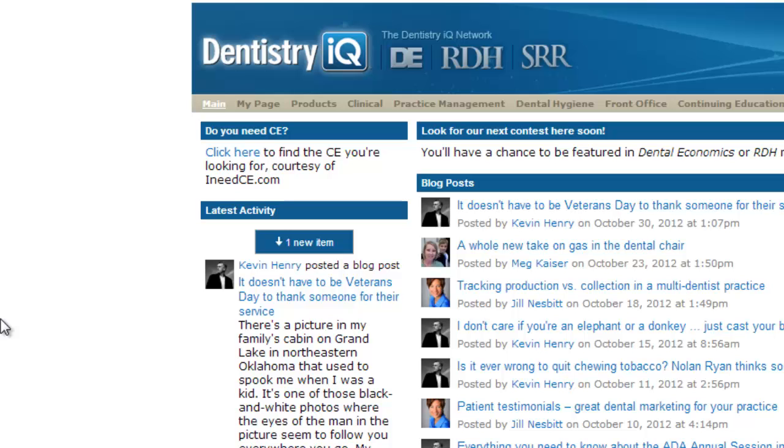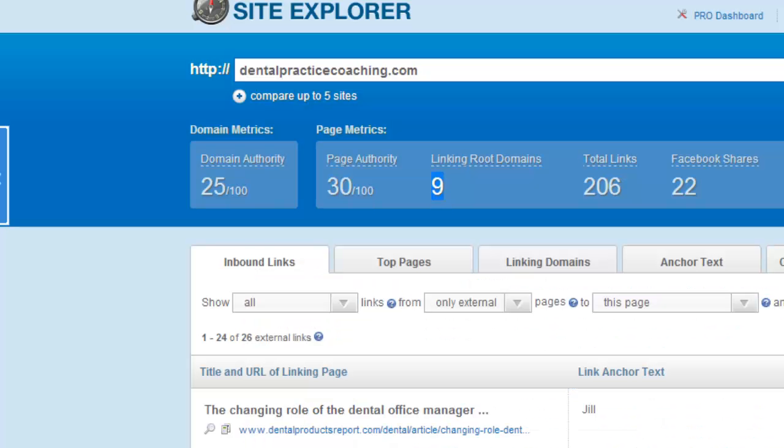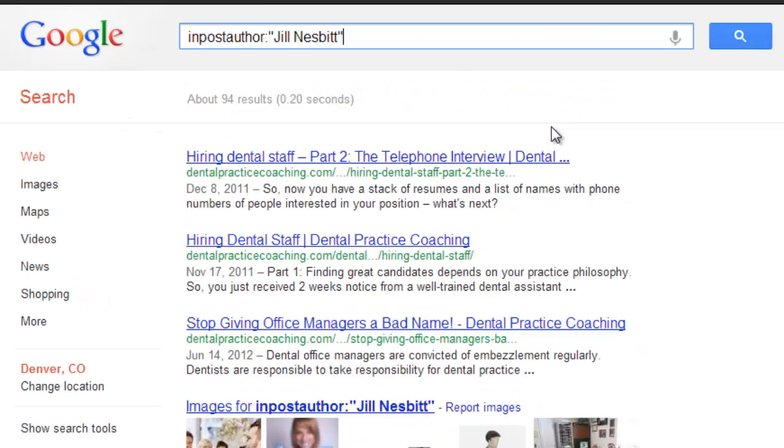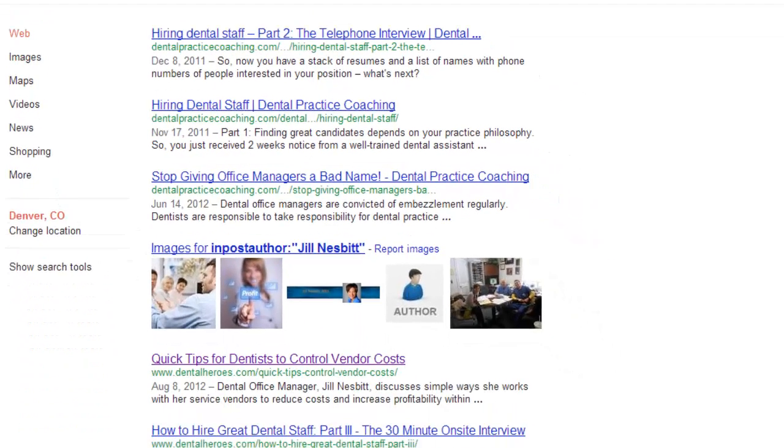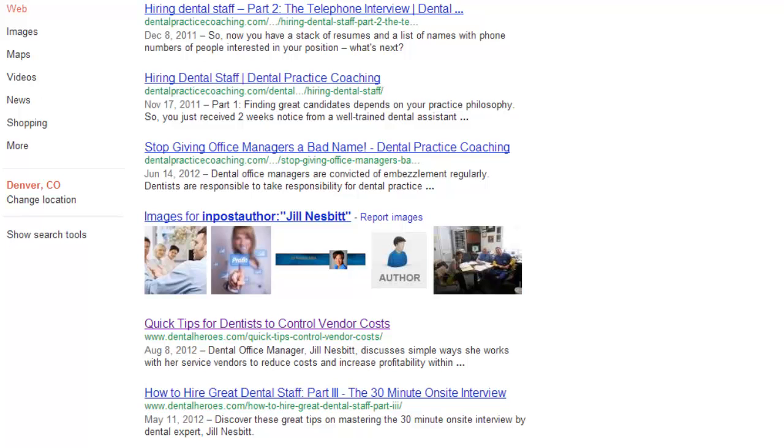Yes, you can search online, and there's many different ways you can do that, and you can see our other tutorials on that. But a very simple way to really cost effectively, maybe in one day, pinpoint your efforts would be to find people that have done it in the past and just simply copy their website into Open Site Explorer, do a simple search operating term like in-post author, or just even search for the person's name without that, because a lot of websites don't code correctly as of yet, and that's how you multiply your efforts.